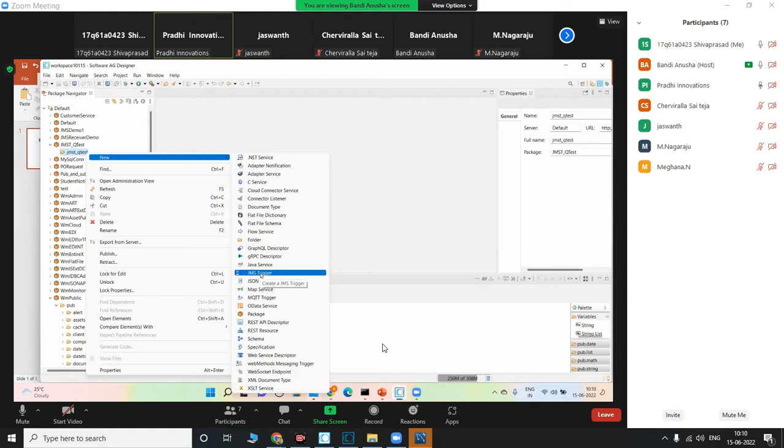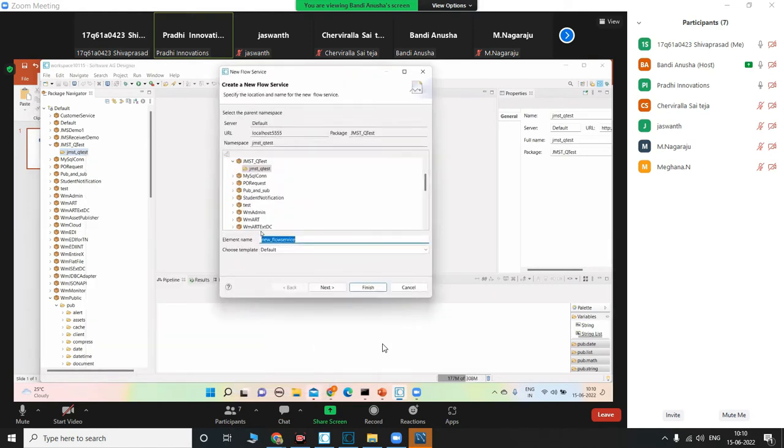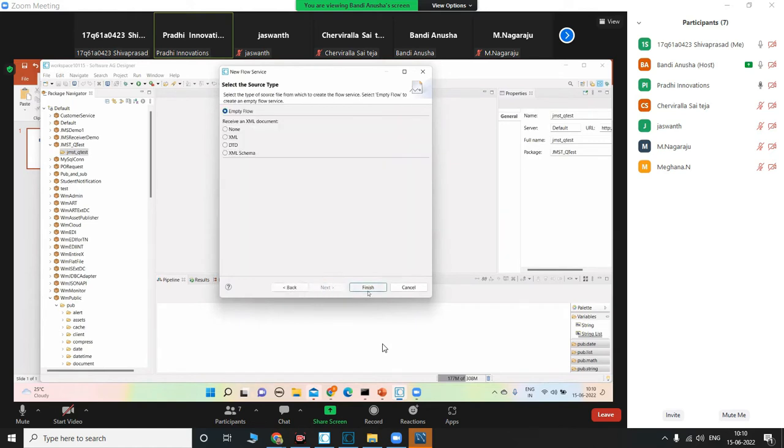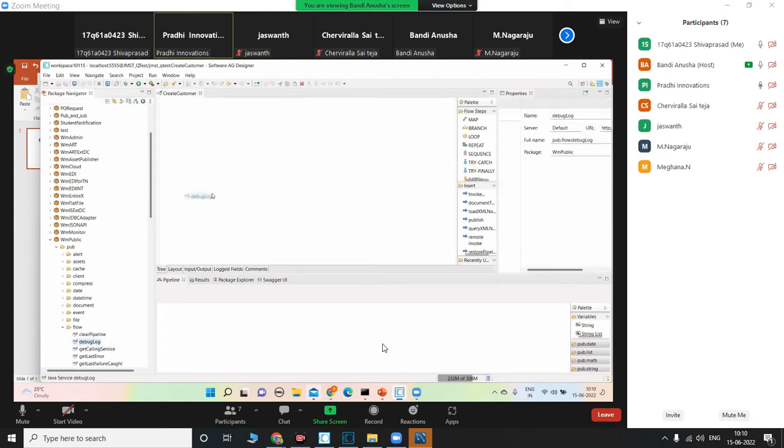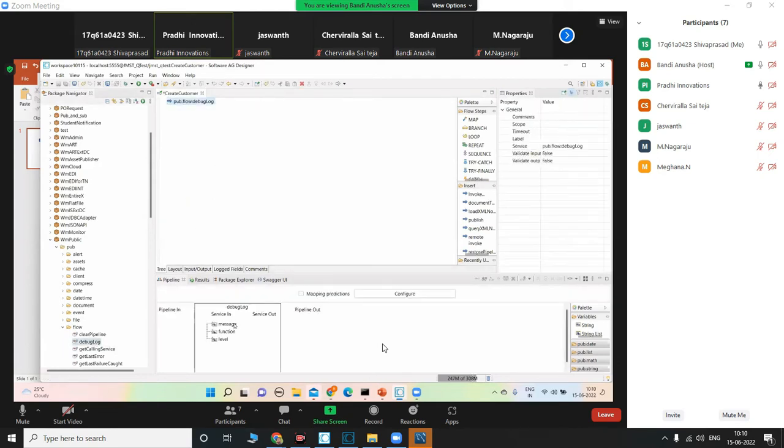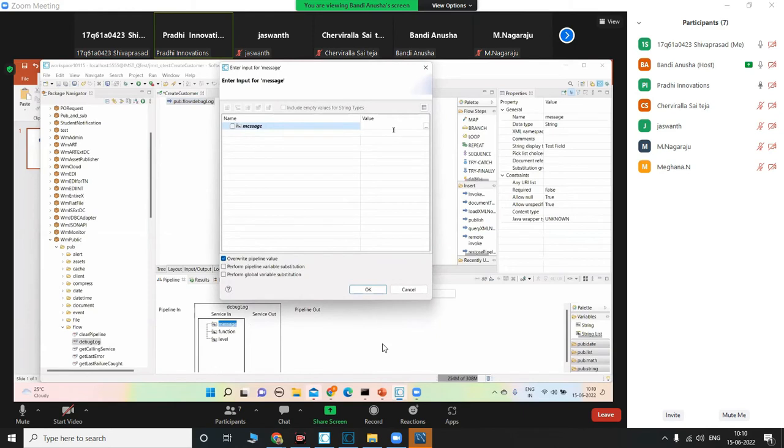The JMS trigger is there, which is the receiver side, and there is no publisher. So I will go and create a flow service now, say createCustomer. Inside that, first I will write a log saying that I'm sending a message before actually publishing.